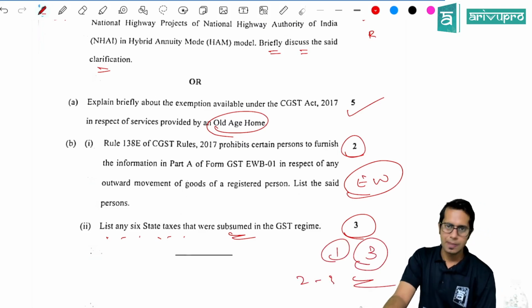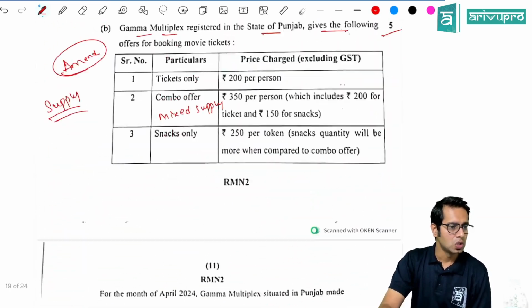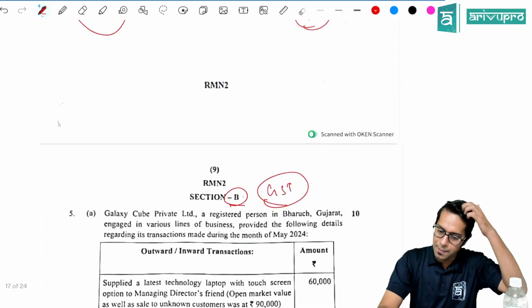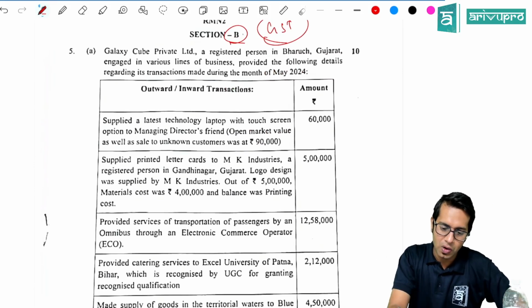They have asked for 3 marks. Very easy. Now let us go to the first question and conclude our classes. So almost in 45 minutes we will be completing this discussion. This I am reading for the first time in front of you only, so I have not seen this question.